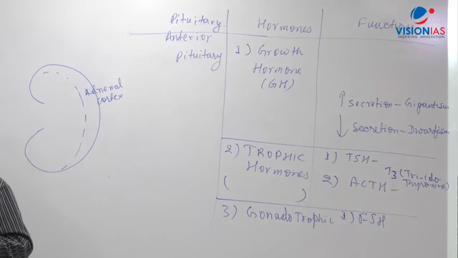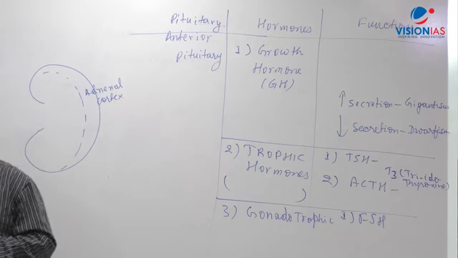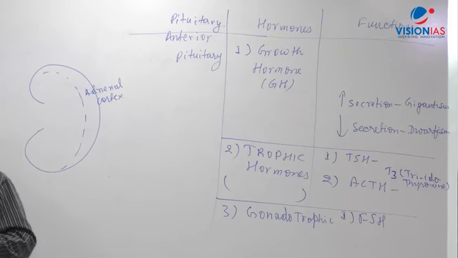Write dash: FSH, follicle stimulating hormone, stimulates egg formation in females and sperm formation in males. So egg and sperm formation is done by FSH.